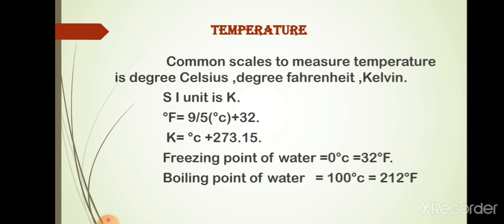Freezing point of water in degree Celsius is 0 and in degree Fahrenheit it is 32 degree Fahrenheit. And the boiling point of water is 100 degree Celsius, and in the case of Fahrenheit it is 212 degree Fahrenheit.